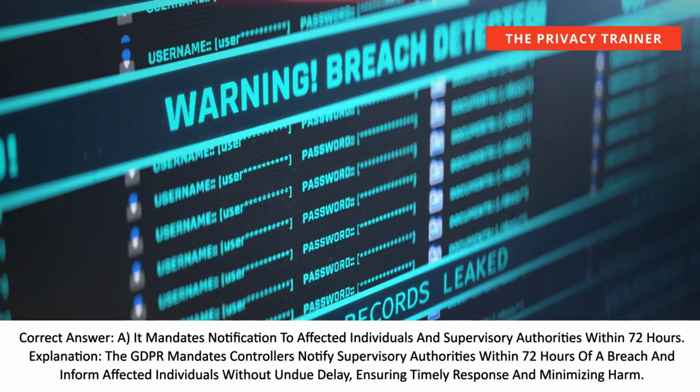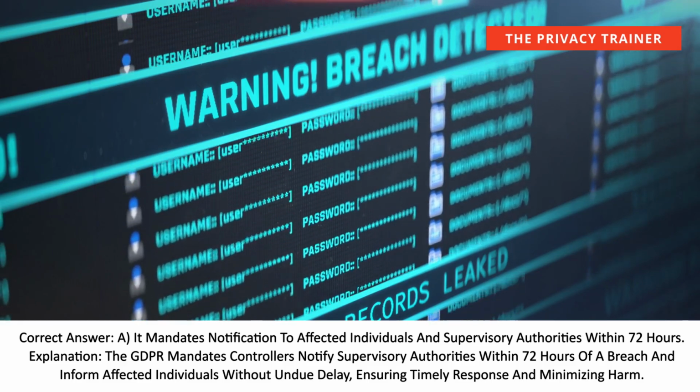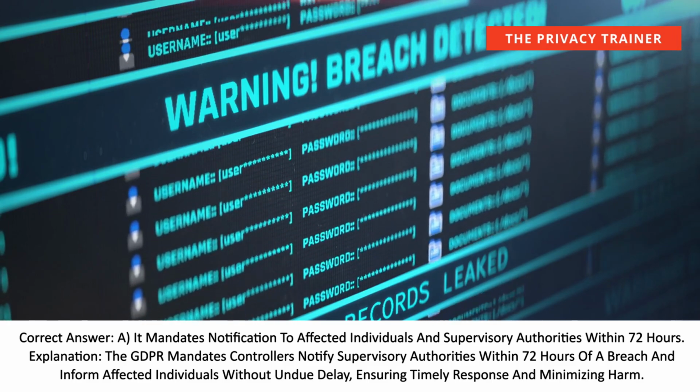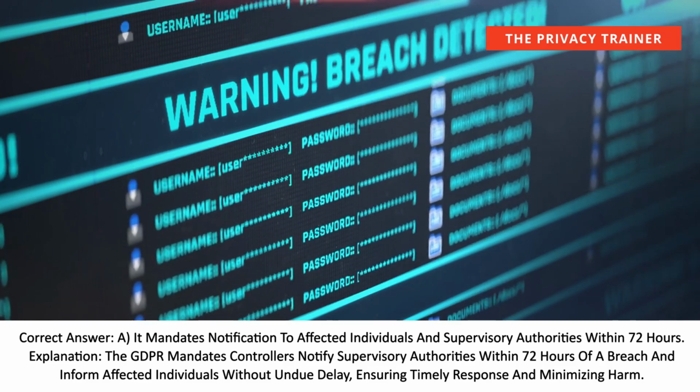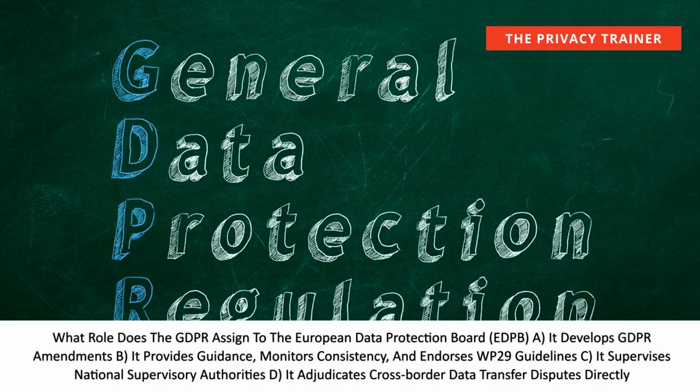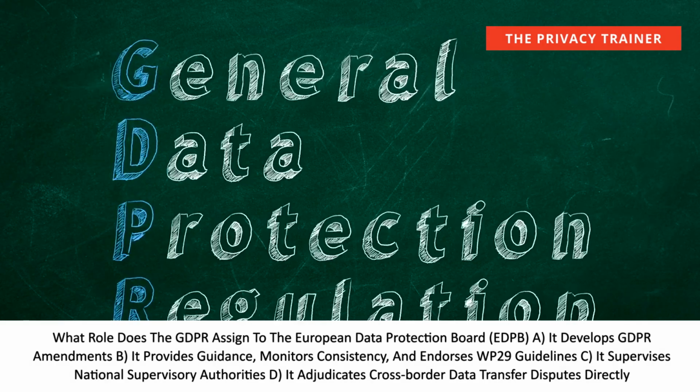Explanation. The GDPR mandates controllers notify supervisory authorities within 72 hours of a breach and inform affected individuals without undue delay, ensuring timely response and minimizing harm. What role does the GDPR assign to the European Data Protection Board, EDPB?